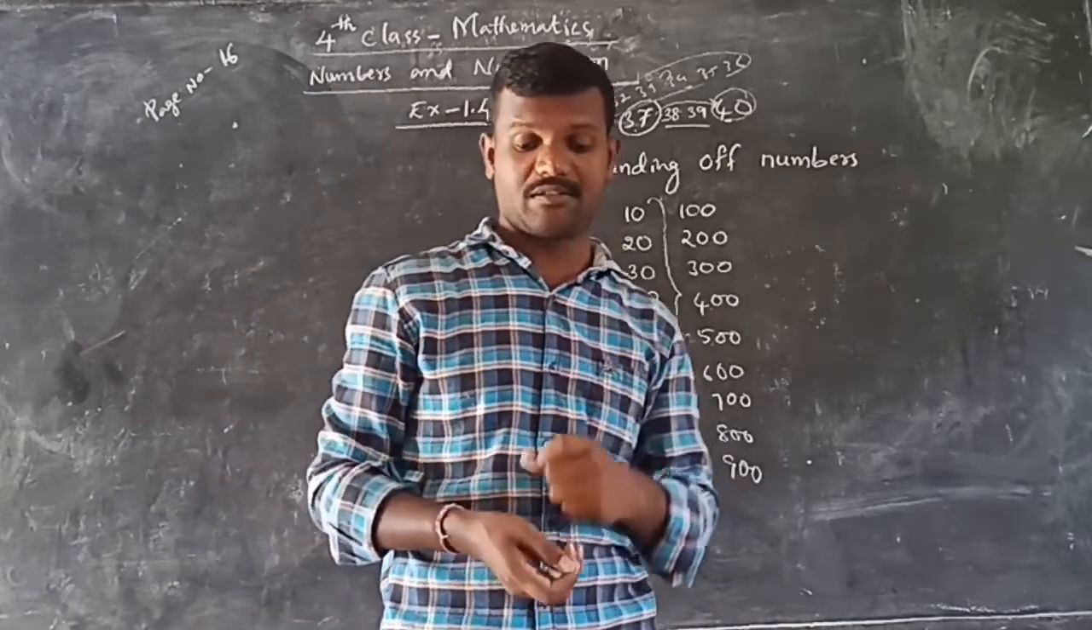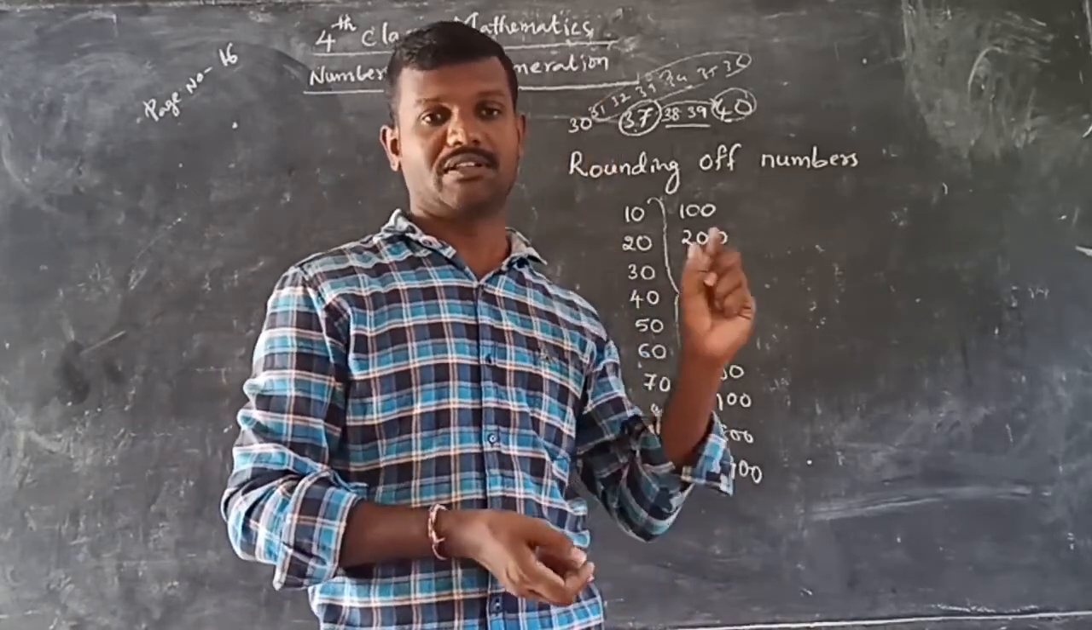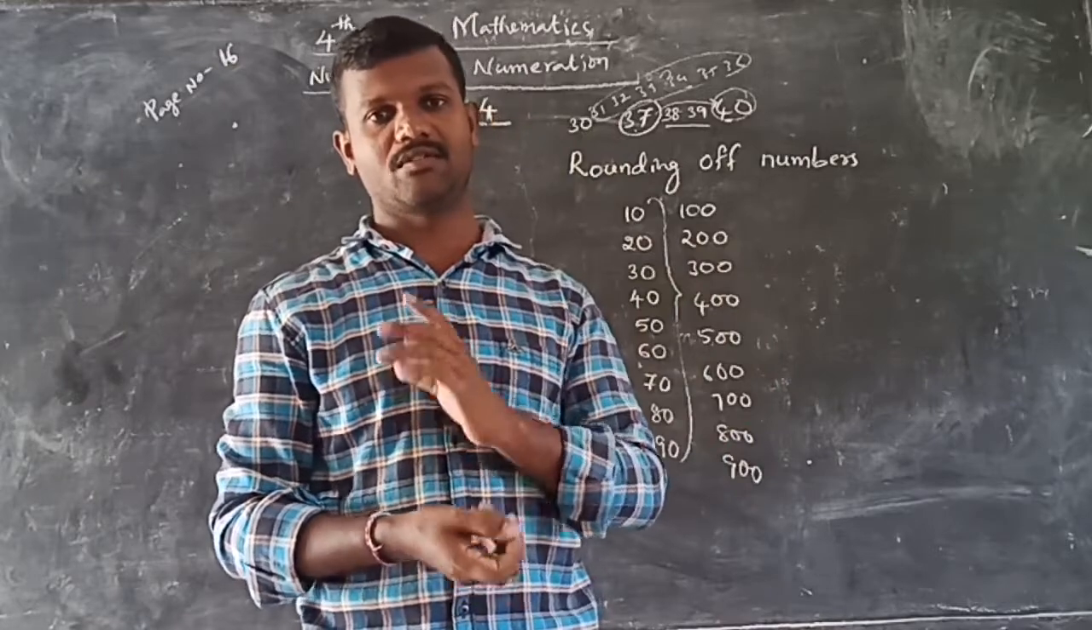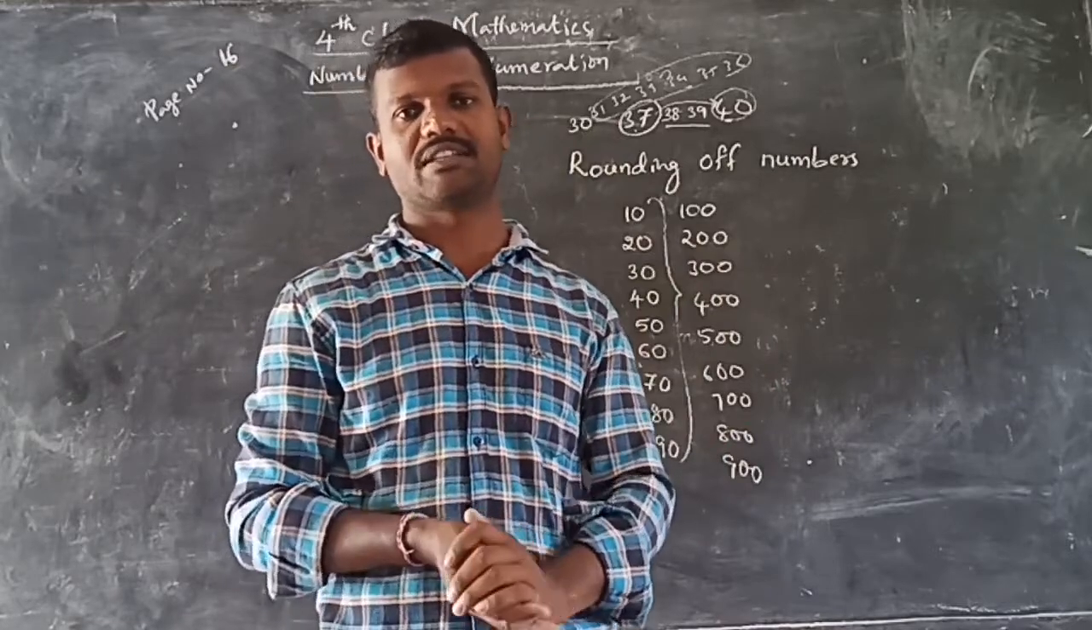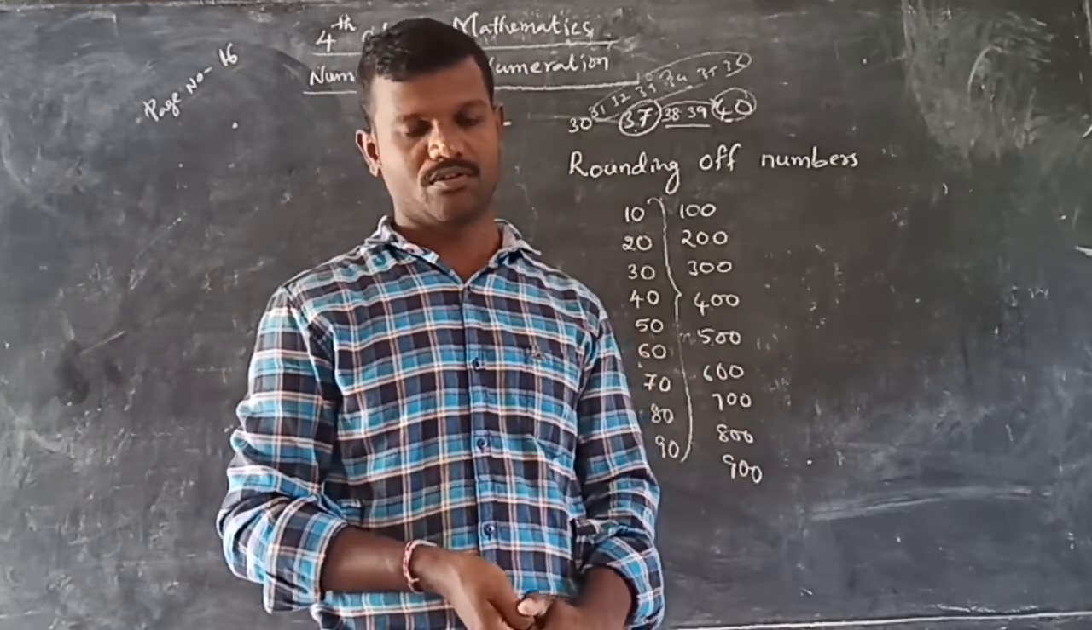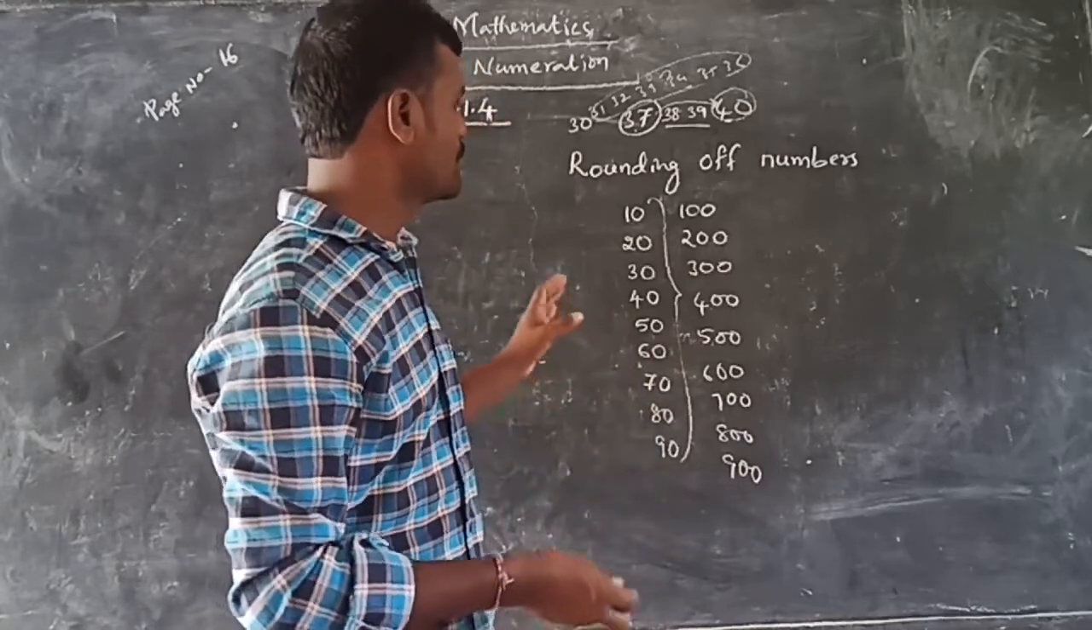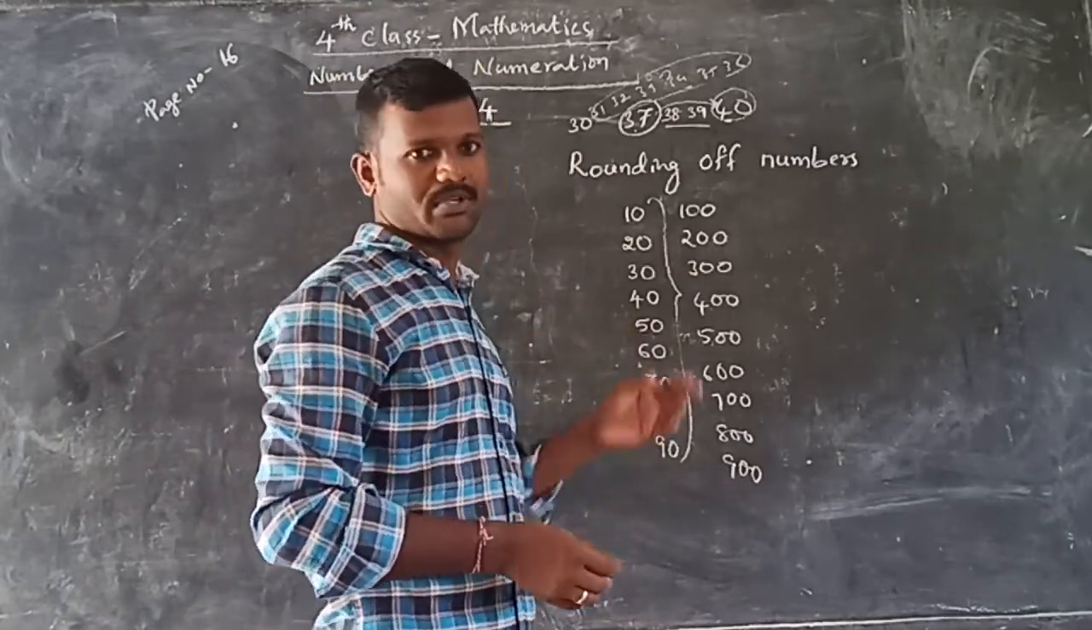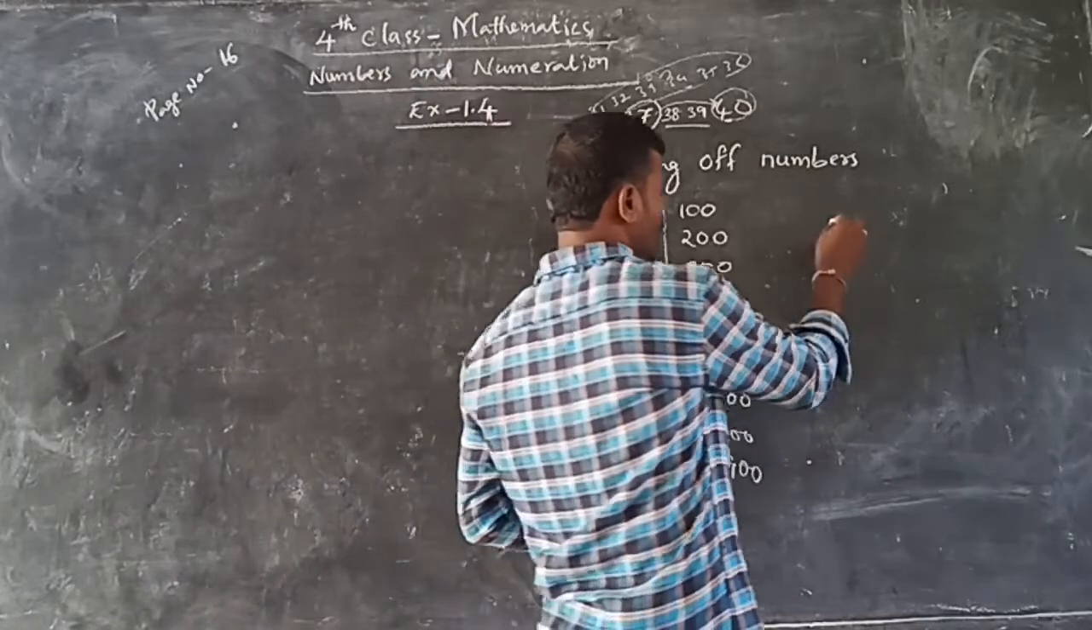Similarly, next thousands. What are thousands? 1000, 2000, 3000, 4000, 5000. These are nearest thousands. So, rounding up means we have to choose the nearest one to that number. For example,